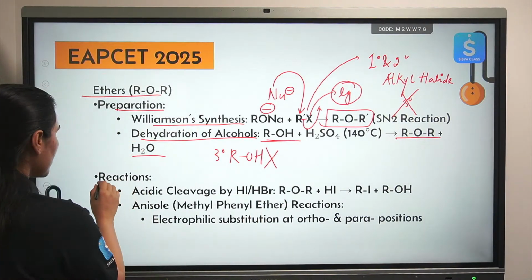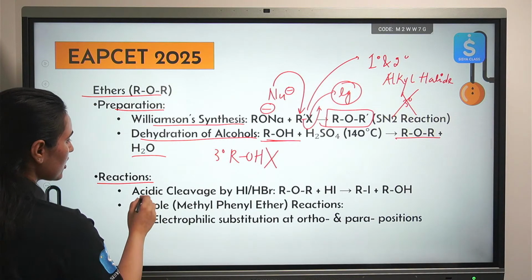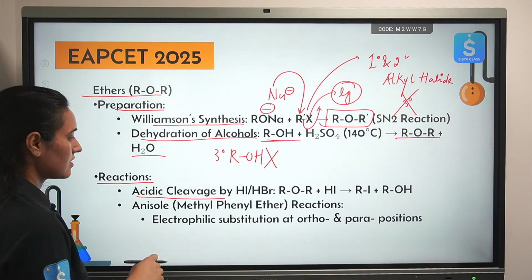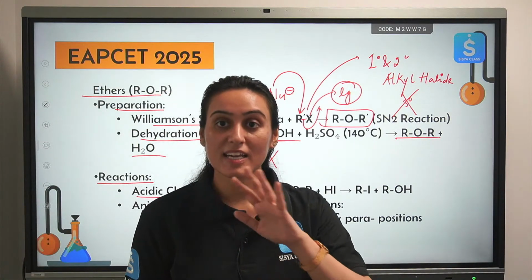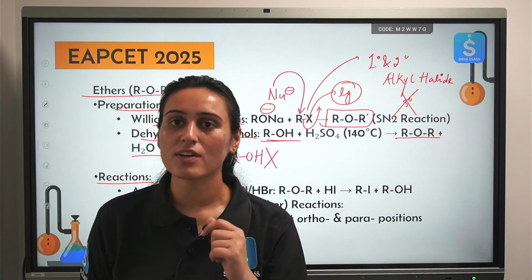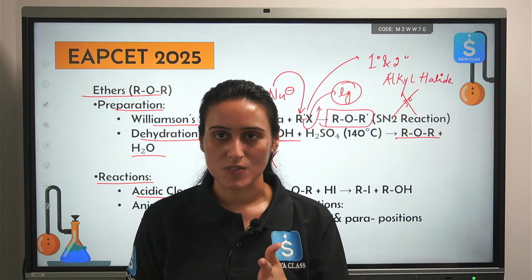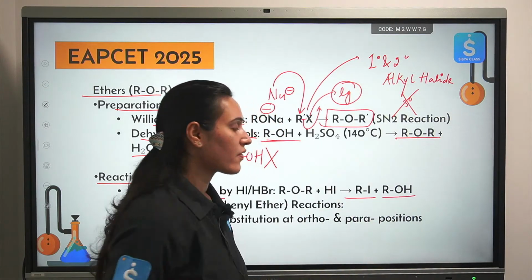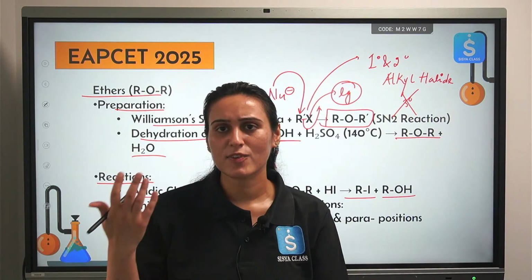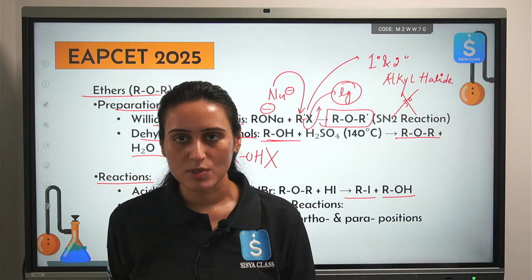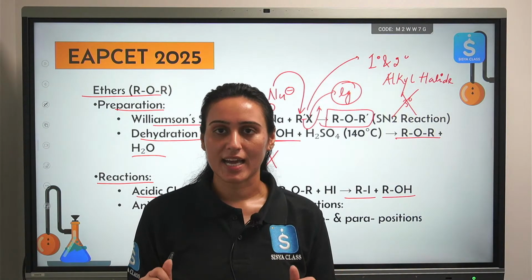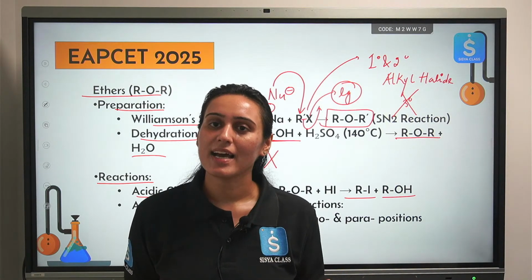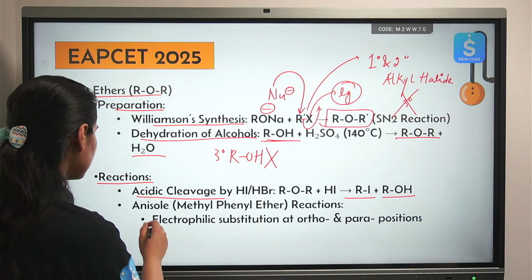Alright. Then what type of reactions are shown by it? So you can see acidic bond breaking, acidic cleavage by hydrogen iodide or hydrogen bromide. We will solve such questions also. Okay, and what type of product you will receive? Some kind of alkyl halide: if you have taken HBr, alkyl bromide; if you have taken HI, alkyl iodide; and along with that, alcohol.